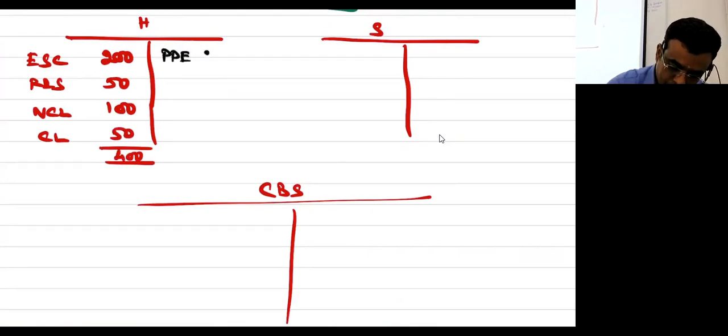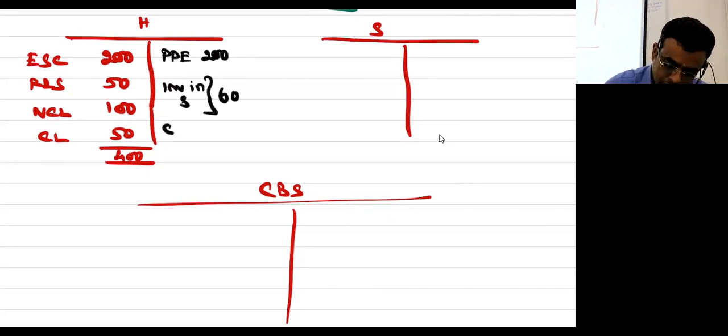PPE 200, investment in S 60, current assets 140. எவ்வளவு ஆச்சு?